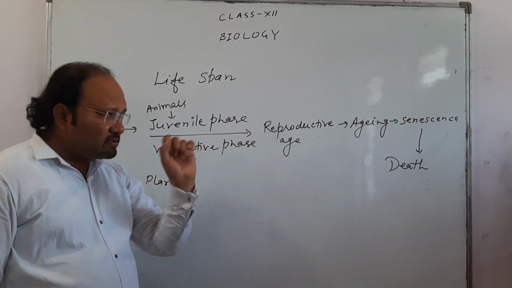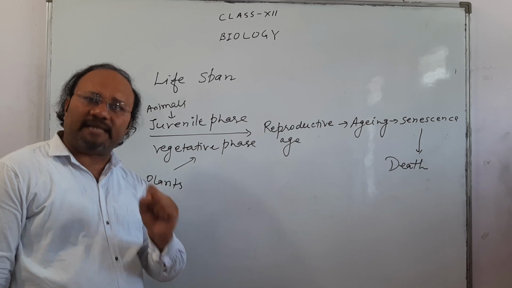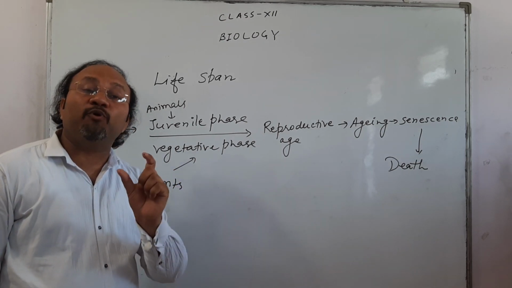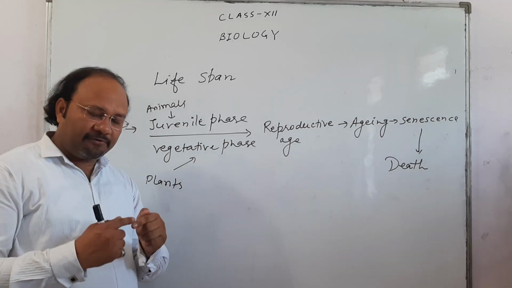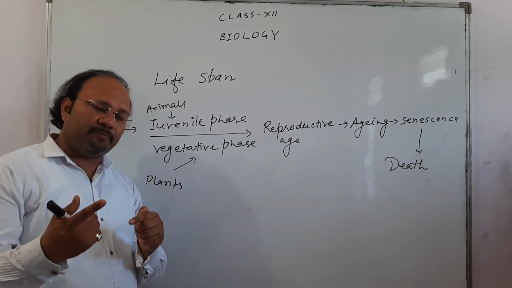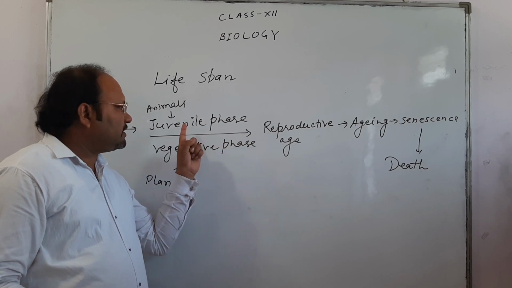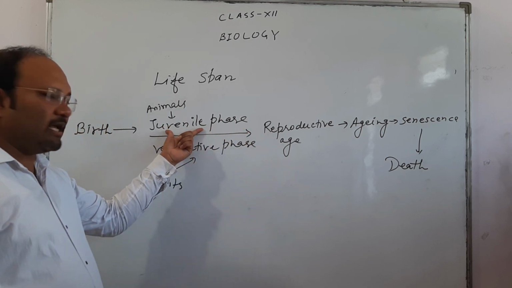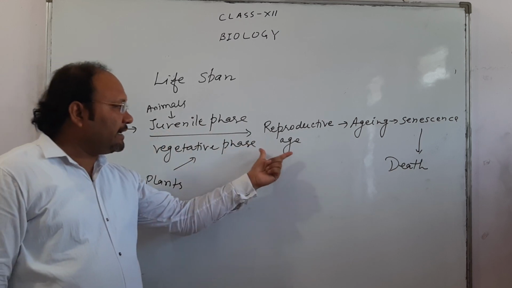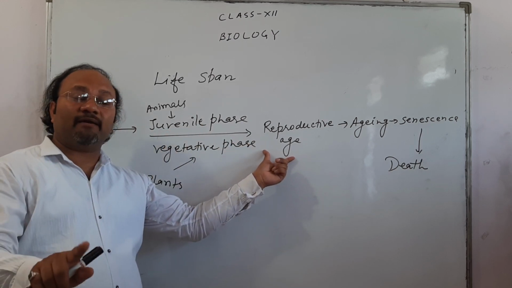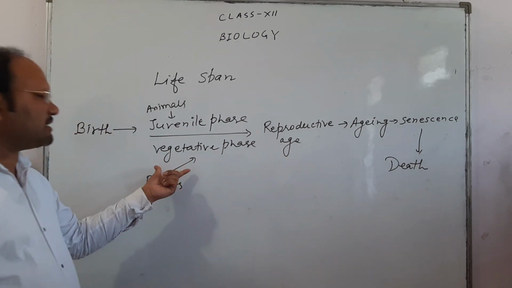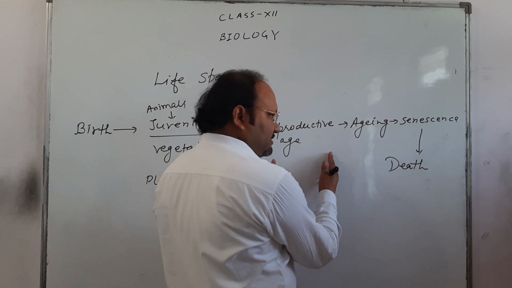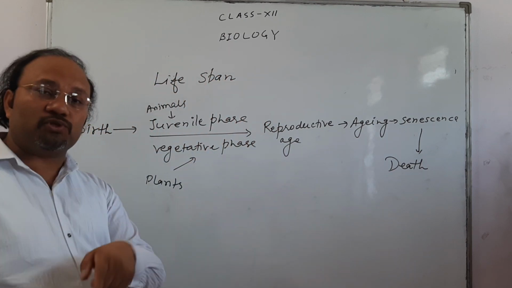Now, just recall the knowledge of class 10th. If you remember, we have heard a word called puberty in human beings. After puberty, human beings become mature to reproduce. Here, the age before puberty is called the juvenile phase in human beings, and in angiosperms, the period before flowering is called the vegetative phase. Then comes the reproductive phase, where the organisms produce new ones.